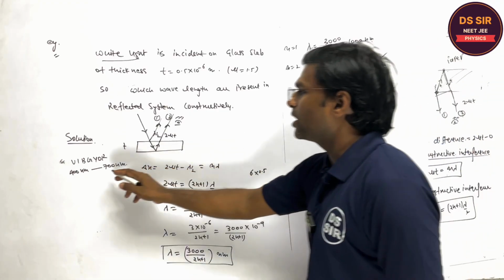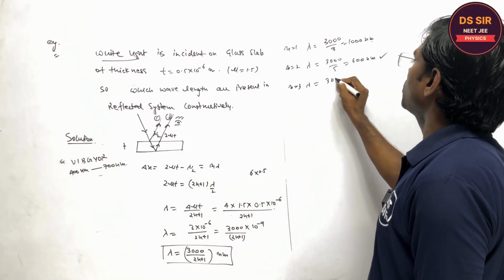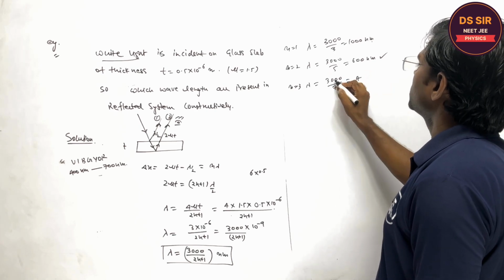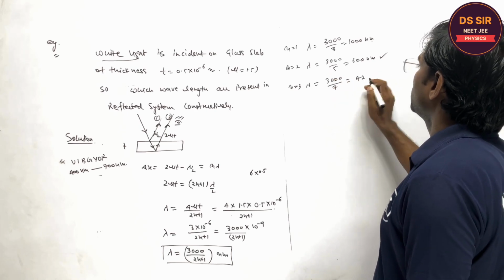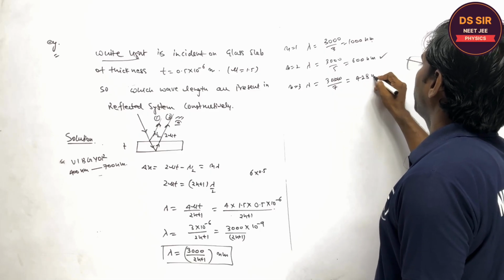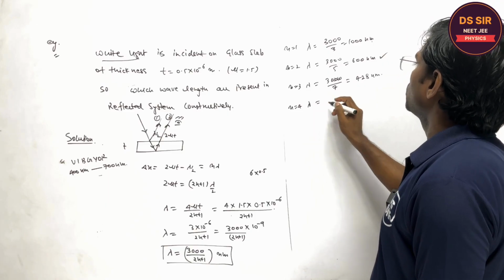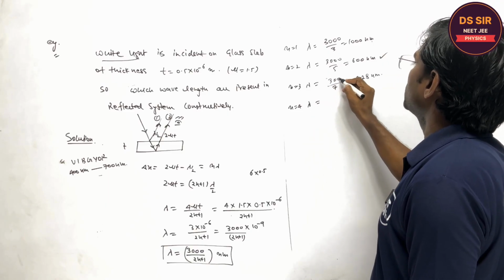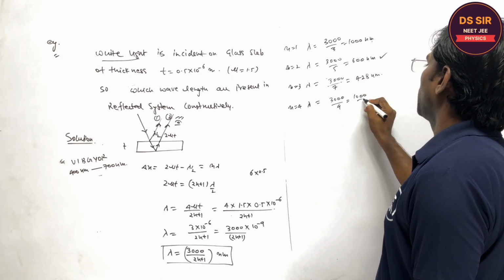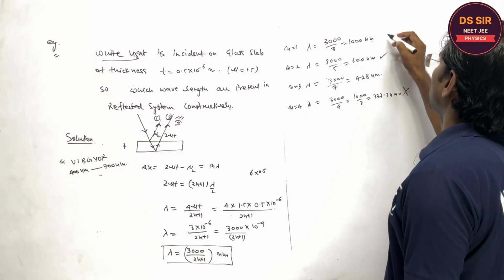Yes, this is in the range. This is present. n is equal to 3. Lambda is equal to what? 7... 7 times 4 is 28, 7 times 2 is 14... approximately. If you put n is equal to 4, so this is 3000 upon 9, 1000 upon 3, 333.34 nanometer. So this is also out of this.